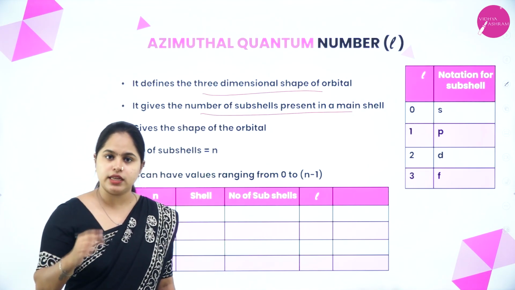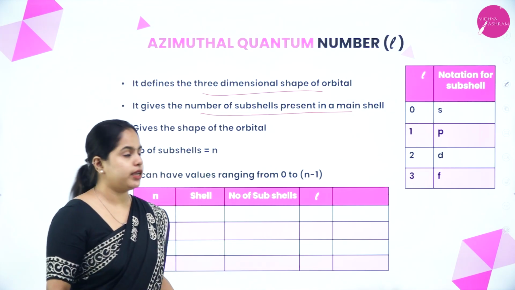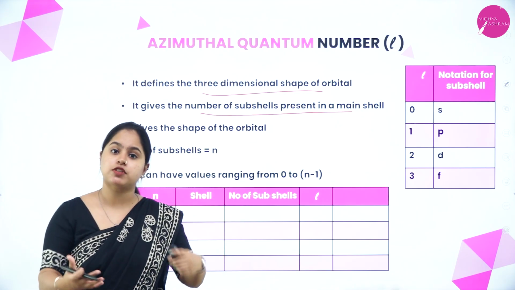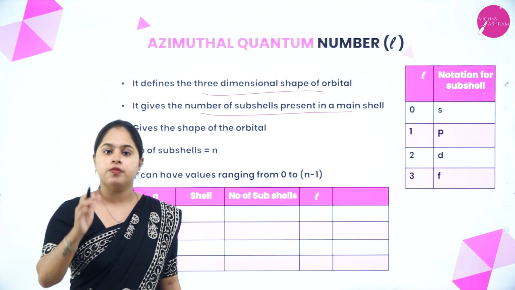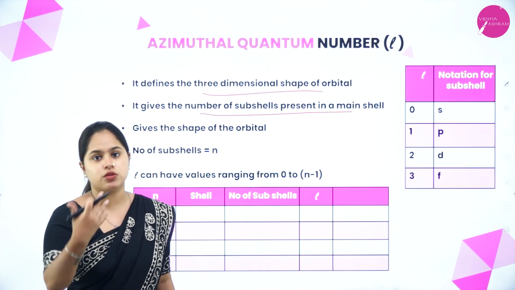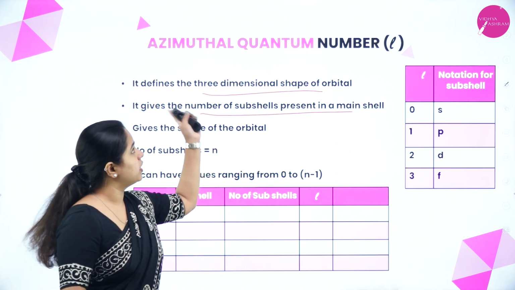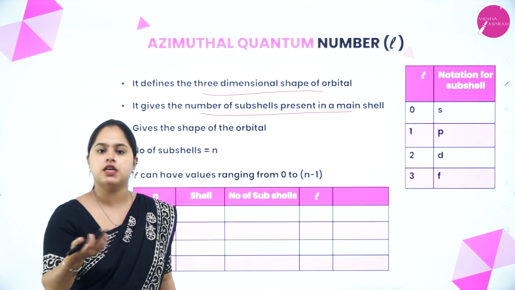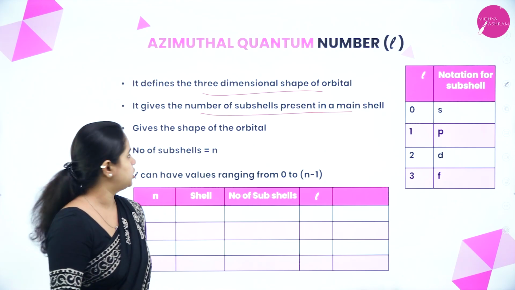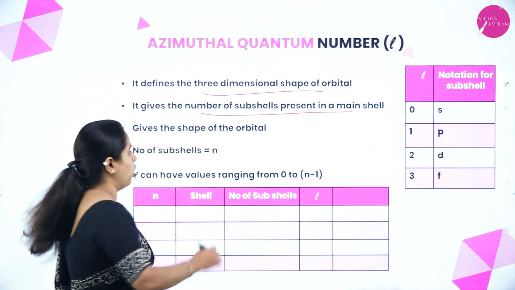The n value, the principal quantum number, tells you the shell, and the l value tells about the subshells present inside a shell, and it gives the shape of the orbital.